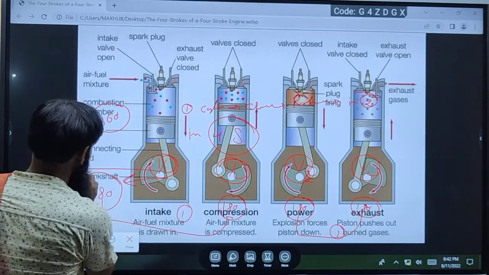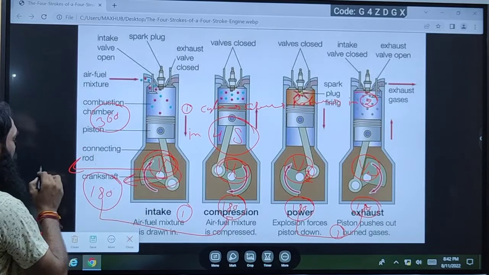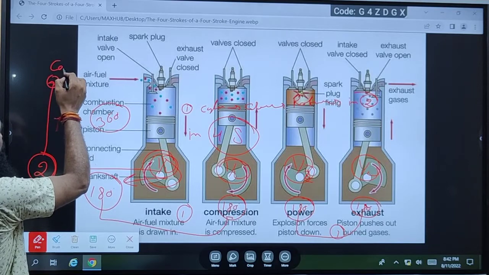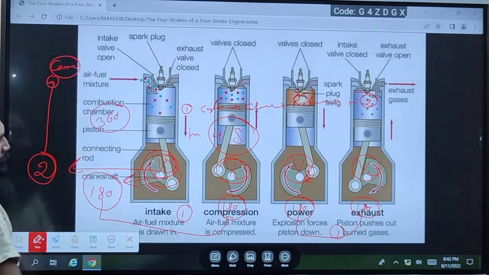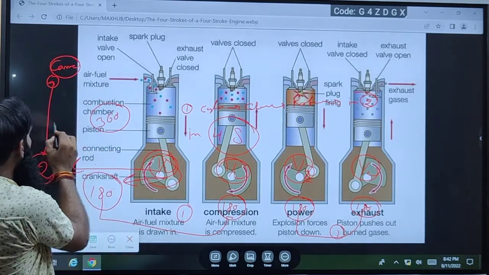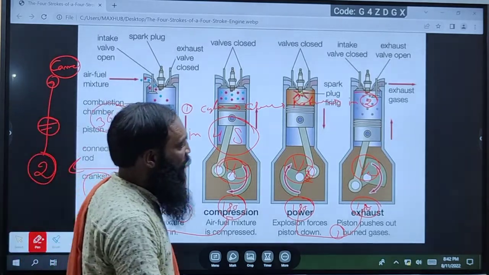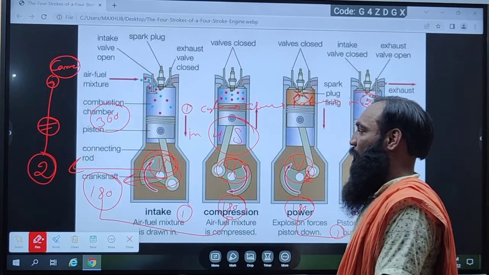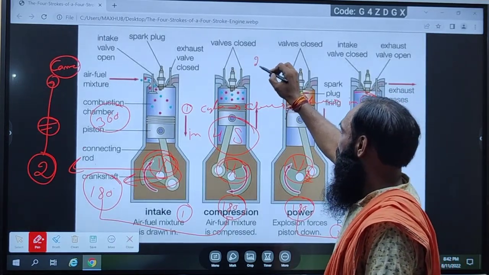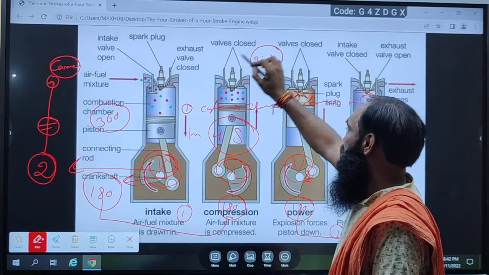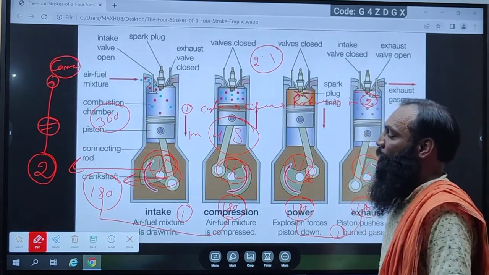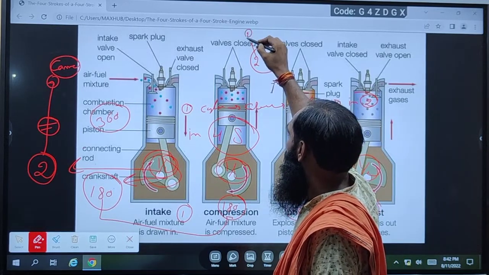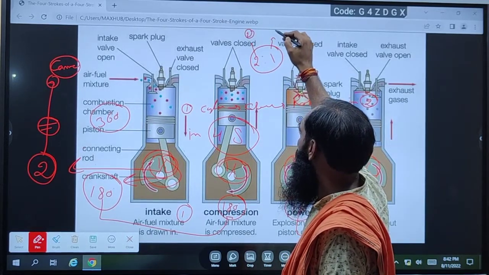There is a unique rotation relationship between crank and cam because it is in the 2:1 ratio. It means when the crank rotates 2 rounds, the cam rotates only 1 round.